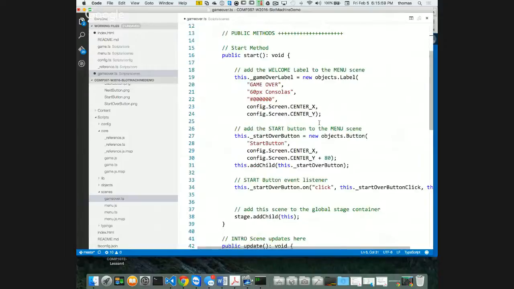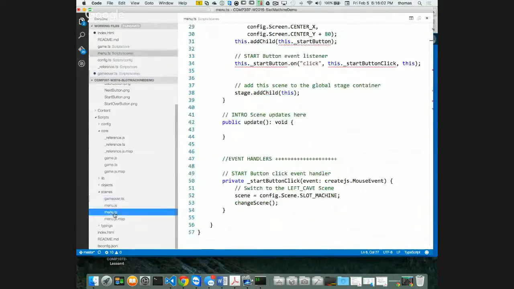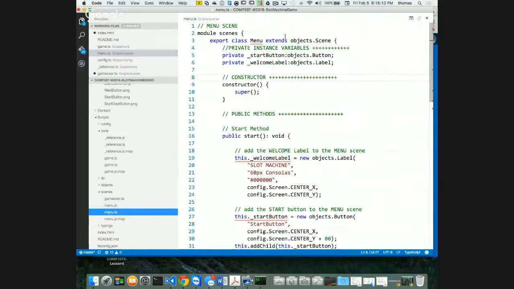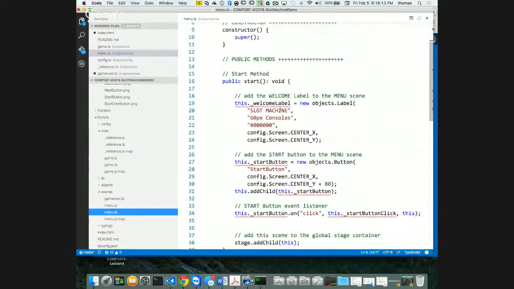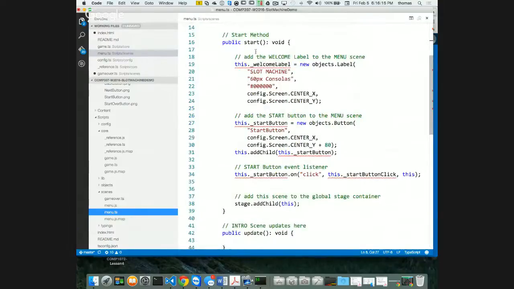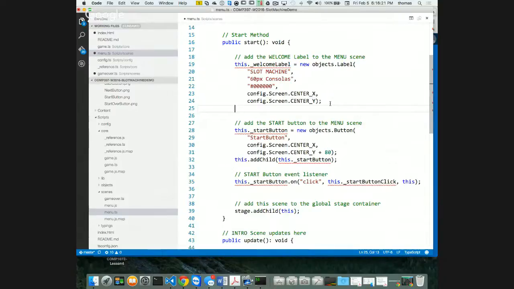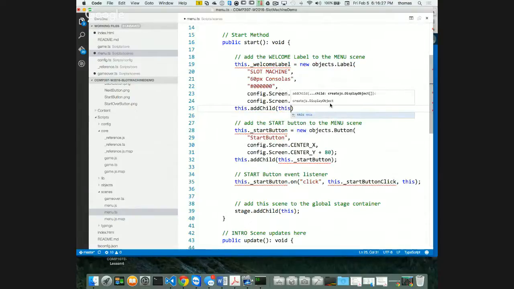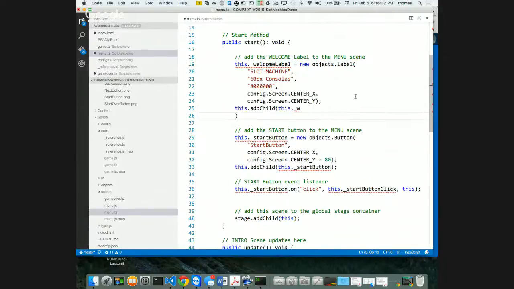Oh man, I forgot to do something. And I forgot to do it on menu.ts, which means, darn it, it's going to have a problem, right? It's going to have a problem because my menu label, right? Don't worry about the errors here because it's in the same objects folder right now, and I haven't finished doing my menu yet. I need to add it to the scene, right? So one thing I forgot to do is this dot add child, and then this dot underscore welcome label, because otherwise I wouldn't add it to the scene, right? Welcome label. I need to add that in, right?